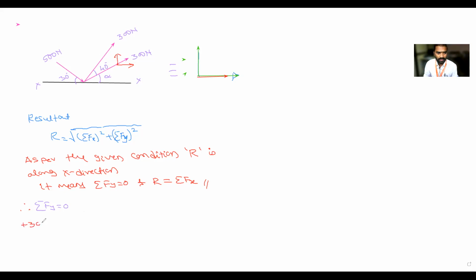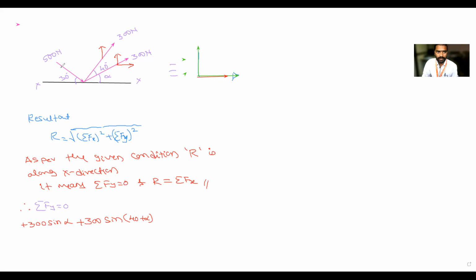Plus 300 sin alpha. Okay, everyone, is it clear? Yes, sir. Next, coming to the second force. This is also moving in the upward direction, so this is also plus 300 sin. What is the angle? 40 plus alpha. Yes, 40 plus alpha.